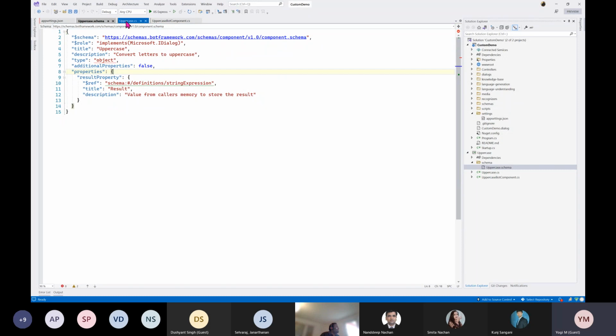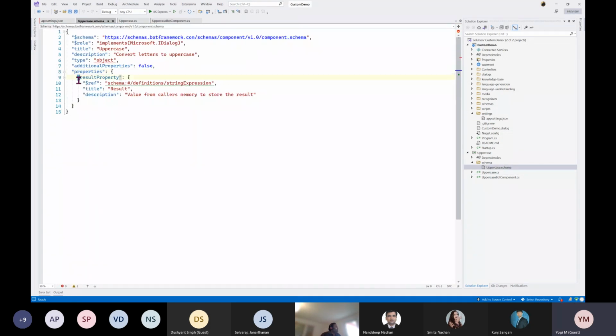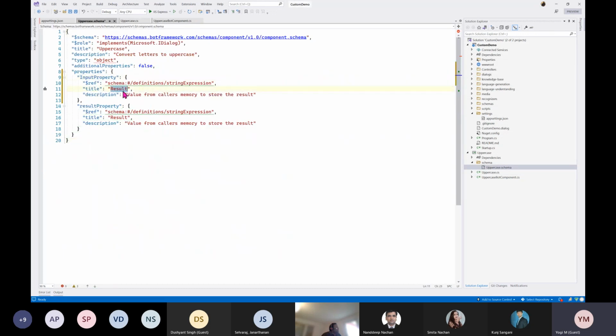We newly added this input property. This property you can just define here. Just select this one and add it like this and change the property name. This is the input property and the name is input. That's it. Save.